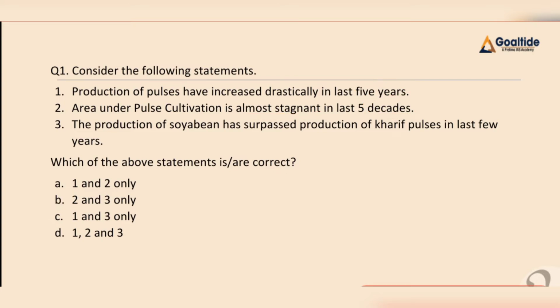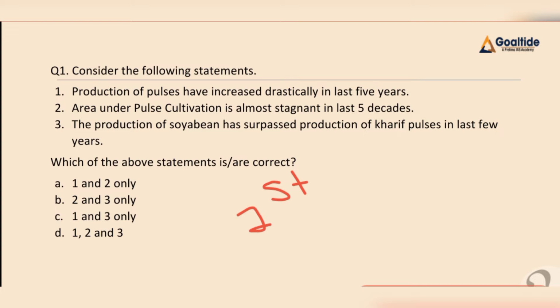Now before we jump into our explanation, let me discuss some basics related to pulses. India ranks first in the world in terms of production and consumption of pulses. Except arhar dal, all the pulses are leguminous crops. Leguminous crops are those which can fix nitrogen into the soil, right? Hence we cultivate pulses as an alternative crop so that the soil can regain its productivity before we cultivate another crop. These pulses are a major source of protein.